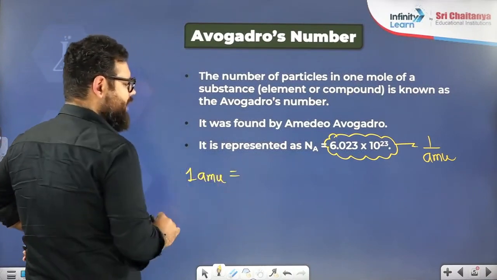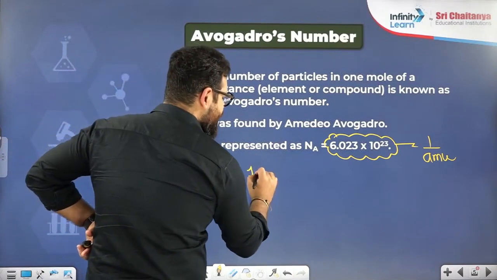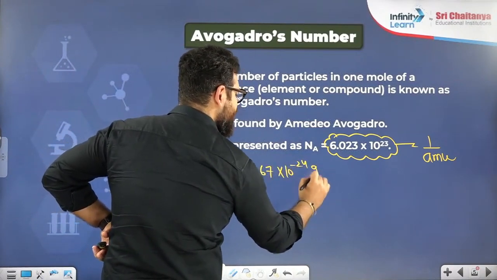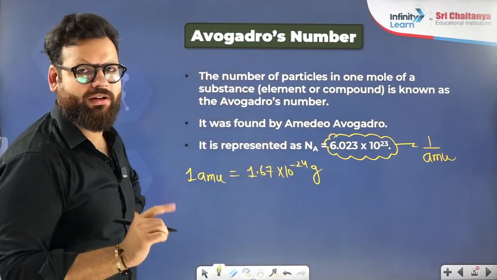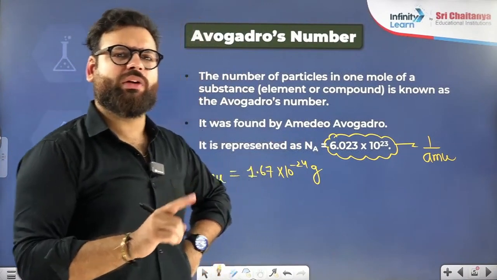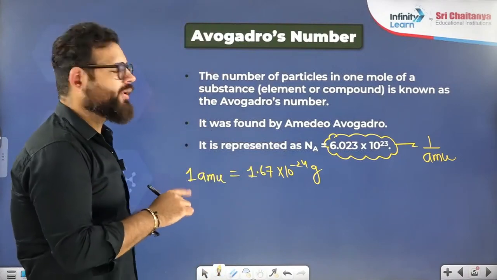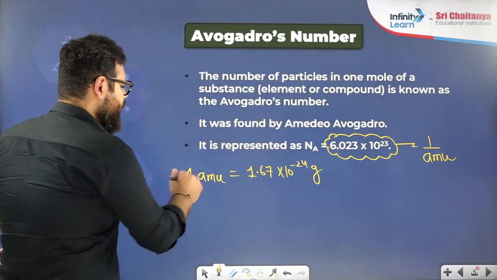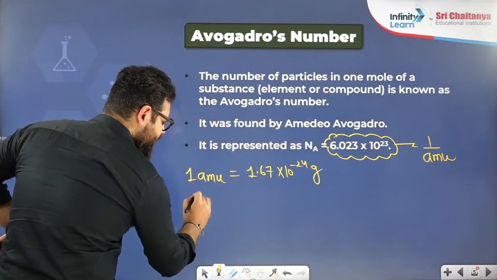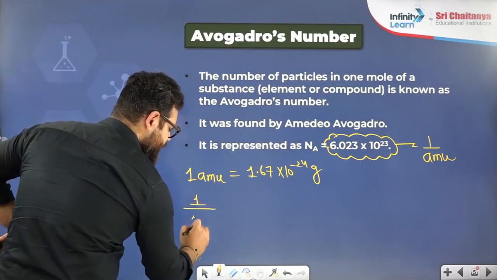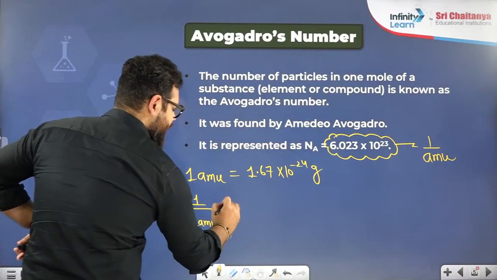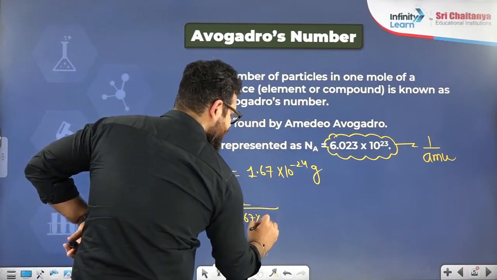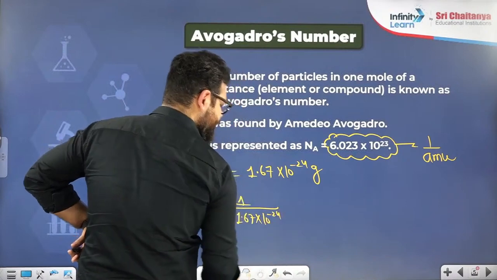The value of 1 AMU in grams was 1.67 into 10 power minus 24 grams. Yesterday we did this. So when you do 1 by 1 AMU, it will be 1 by 1.67 into 10 power minus 24.